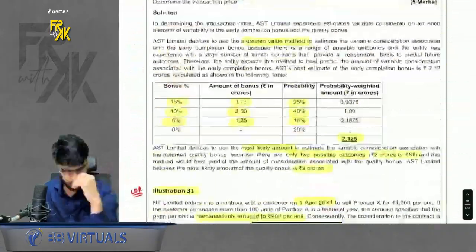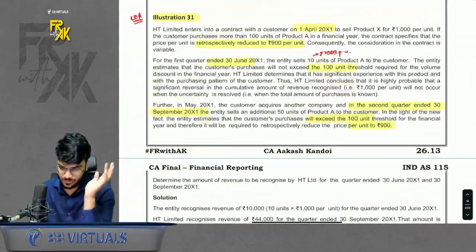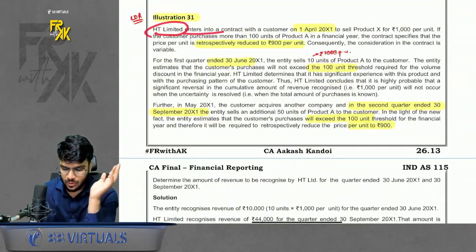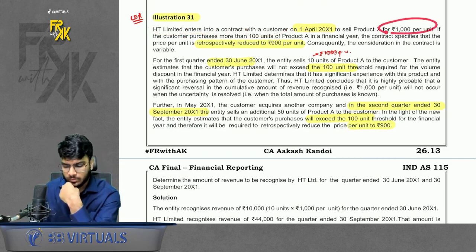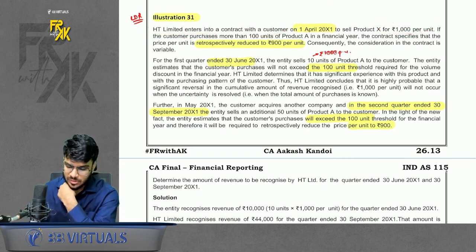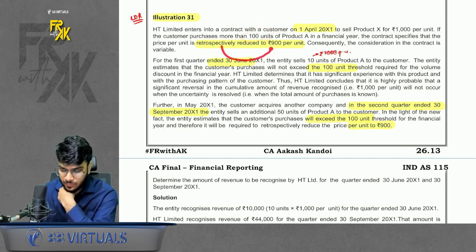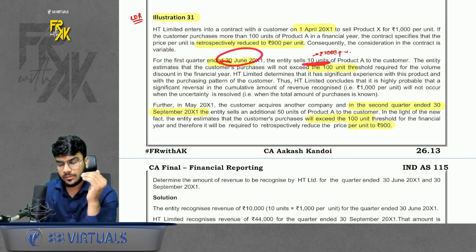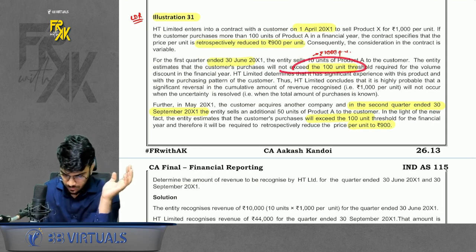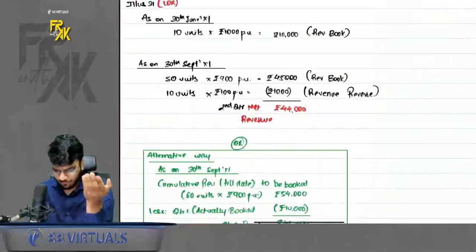Let me see. 31 was also a very good question. What does it say? HT enters into a contract with a customer on 1st April 11, for selling at rupees 1000. It also says that if you produce more than 100 units, the price will retrospectively be reduced to 900 rupees per unit. Very good. Now, for the first quarter, the estimate is that the customer purchased 10 units and the purchase will not exceed 100 units. So in that case, book the revenue as per 1000 rupees.